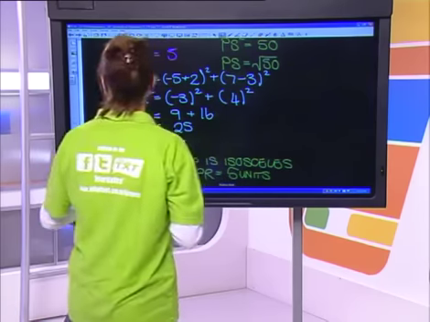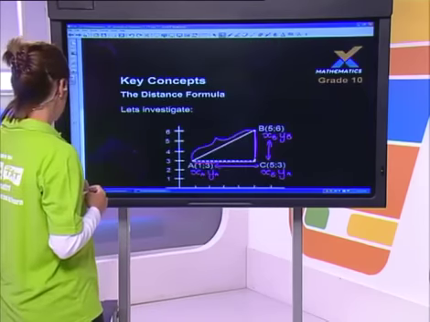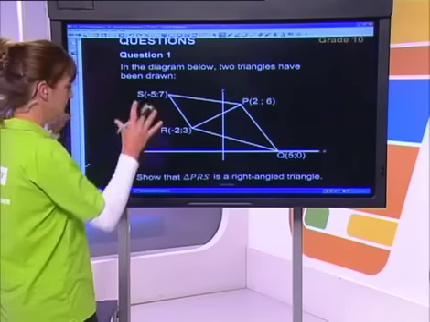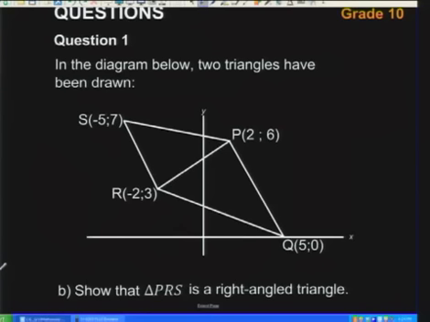All right. Okay, next question. No, we're jumping backwards here. All right, next question with regards to the same diagram. Now what they're wanting us to do, so let's just fill in quickly what we know here. We knew that that distance was 5, and we know that that's 5. And we've actually worked out that that's a root 50 over there, which we're going to leave like that for now. Okay, so show the triangle PRS is right angled.